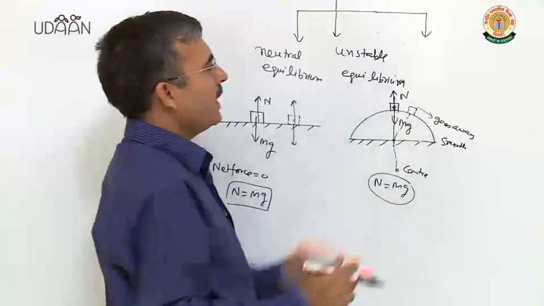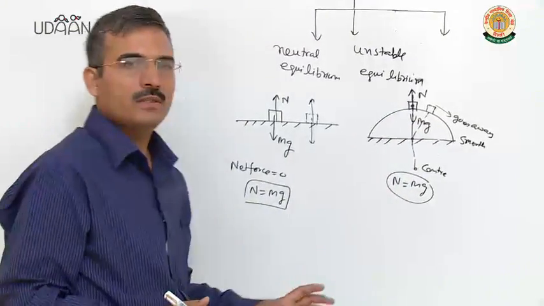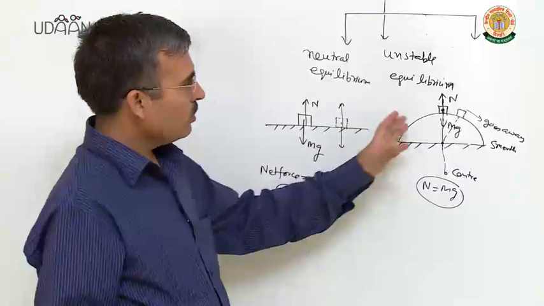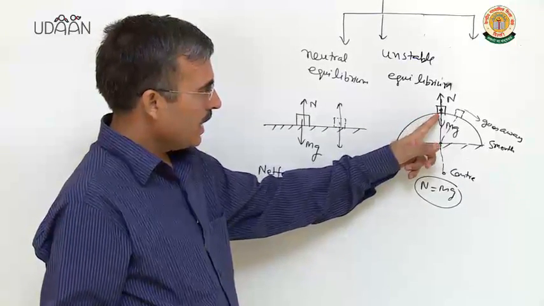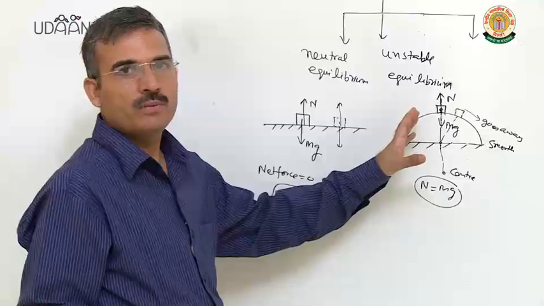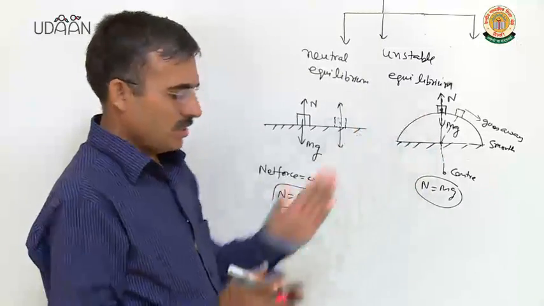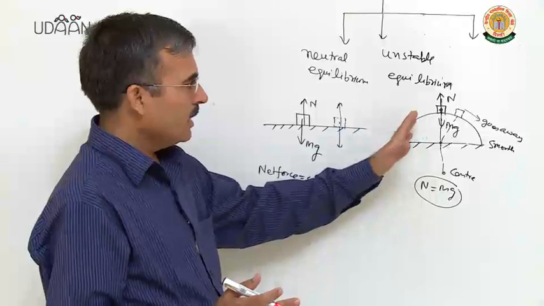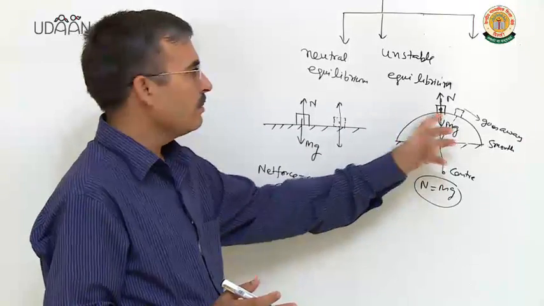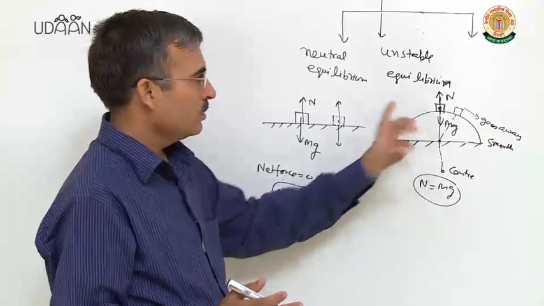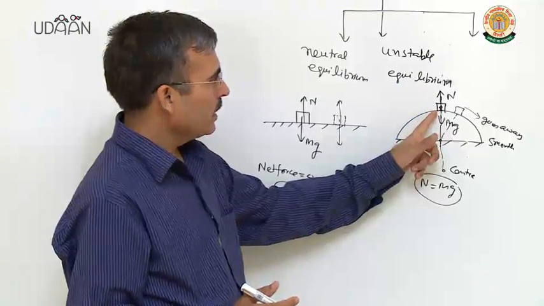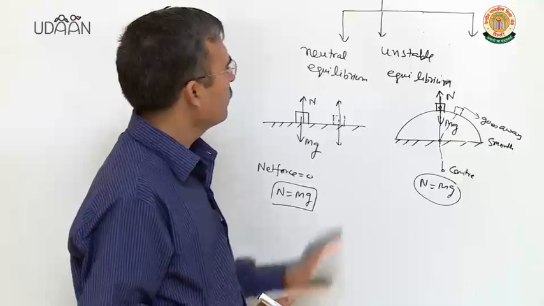It will not come back to the initial equilibrium position. So that position is unstable equilibrium position, because if we displace it slightly from that position, it has no tendency to come back. Clear? So such type of equilibrium known as unstable equilibrium.